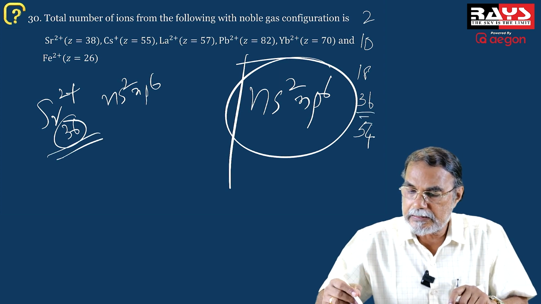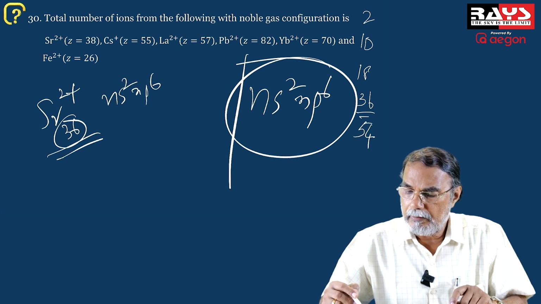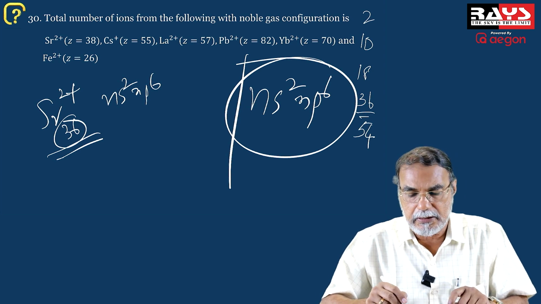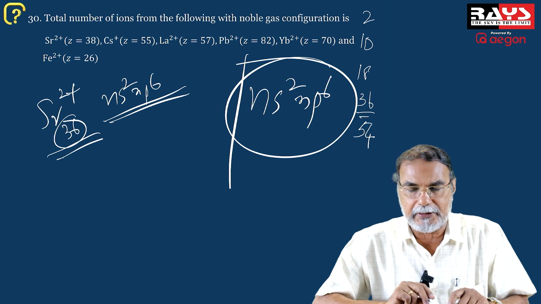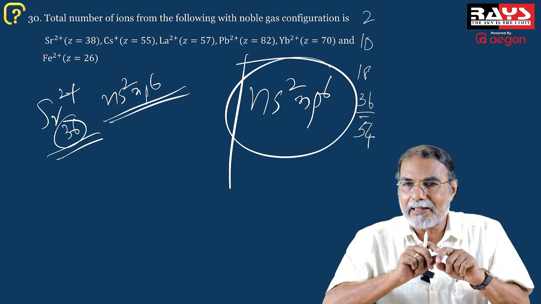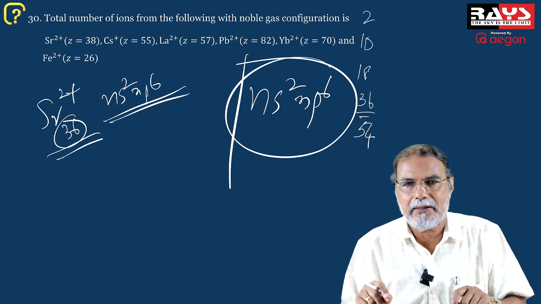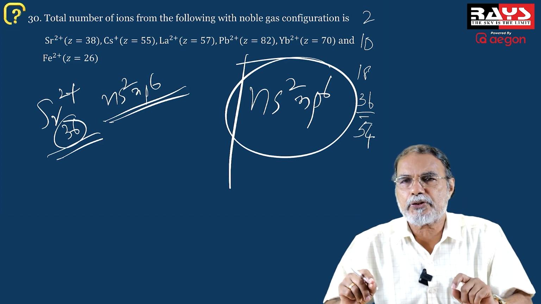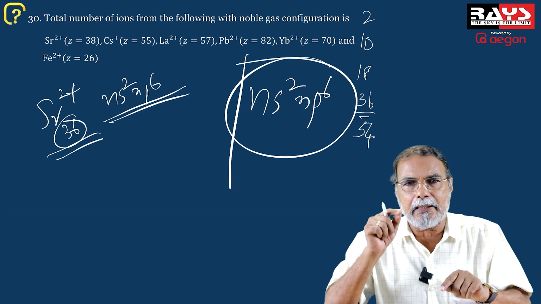That means it has helium, neon, argon, krypton, and xenon in the sequence. So it has a krypton configuration with the 36 electrons. So it is an ns2np6 configuration. You need not write the electronic configuration as such. You can find which of them has the ns2np6 configuration by thinking like this.